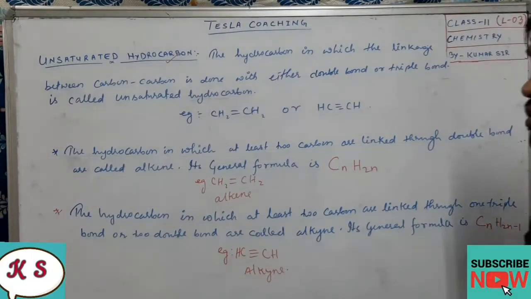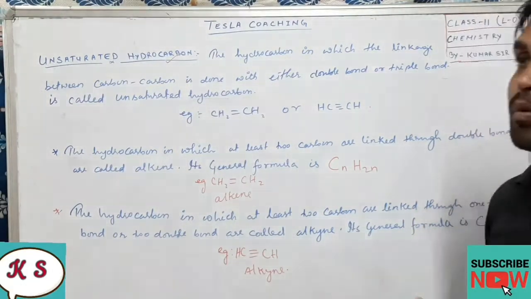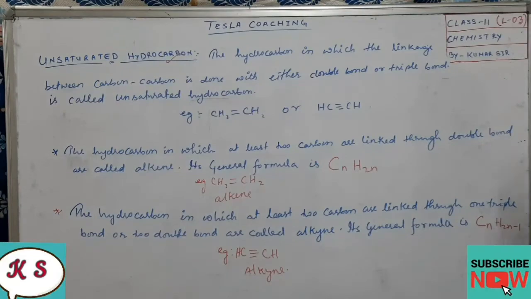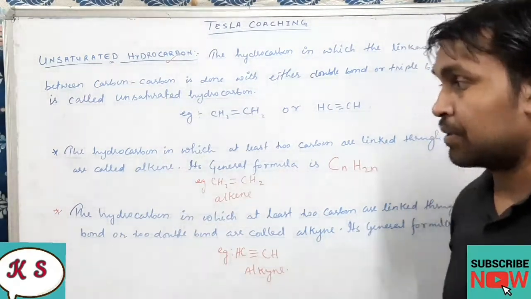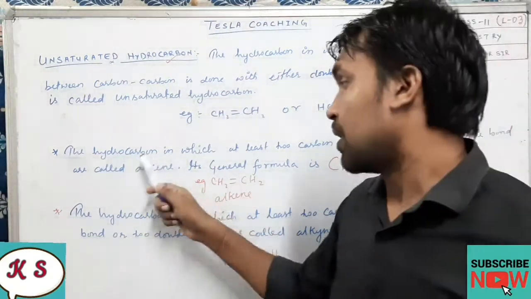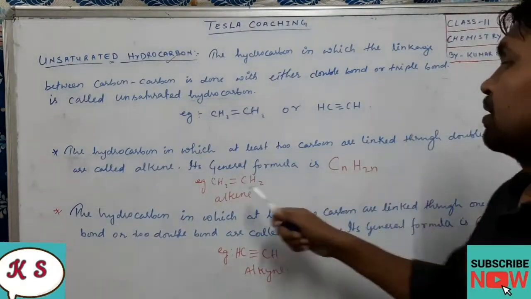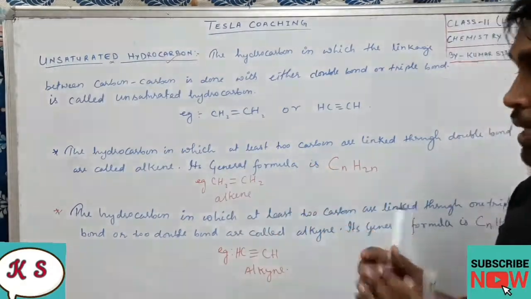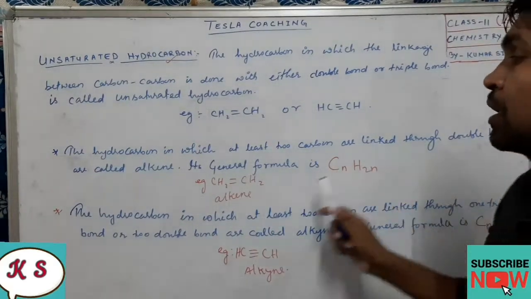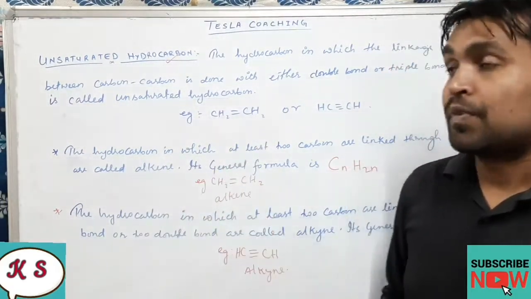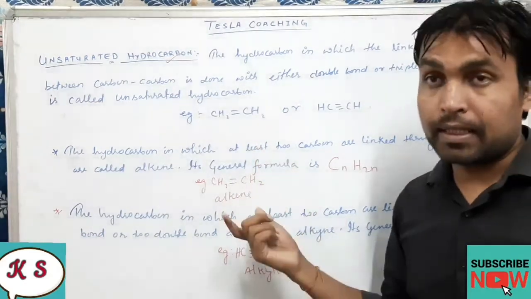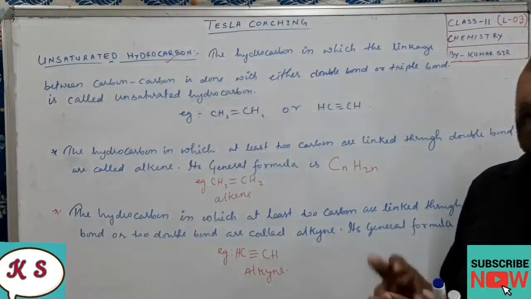Okay, now coming to this, in unsaturated hydrocarbons double bond and triple bond are there. So those unsaturated hydrocarbons which contain a double bond, what will be the name of that family? The hydrocarbon in which at least two carbons are linked through a double bond is called alkene. So this belongs to which family? Alkene. There are three families: alkane, alkene, alkyne.